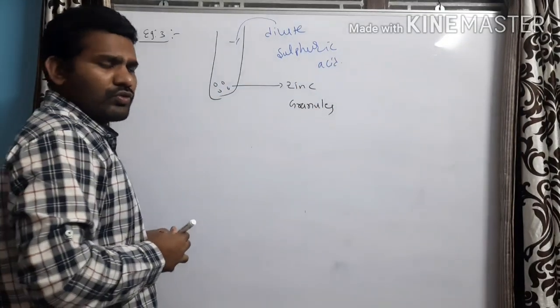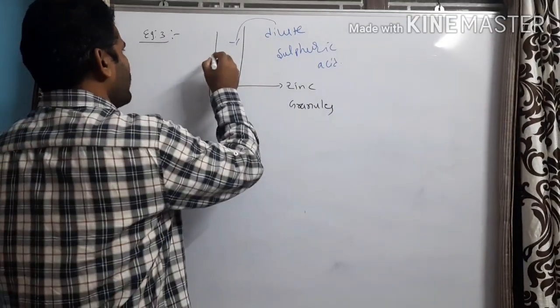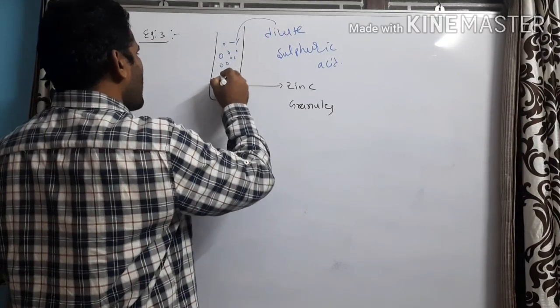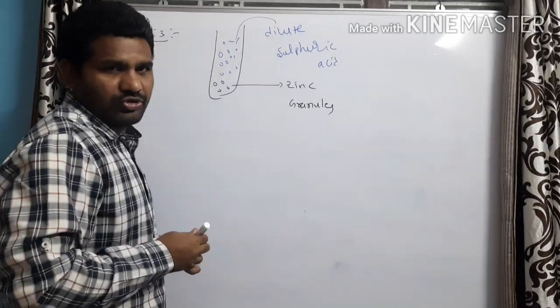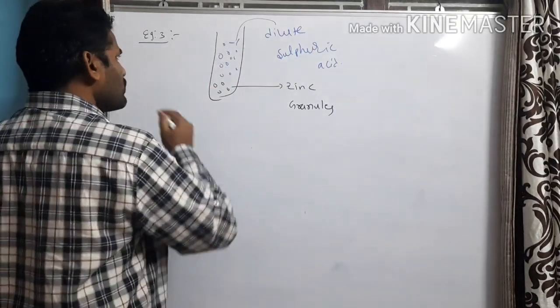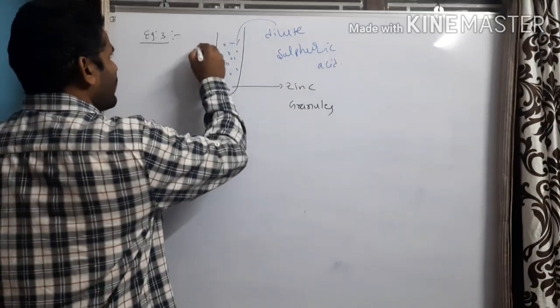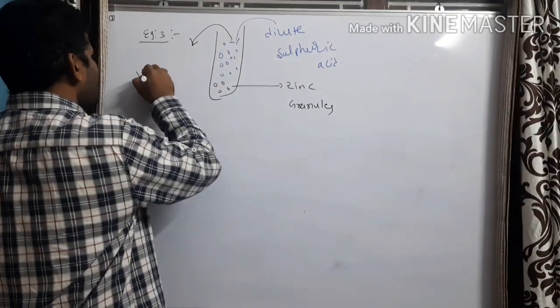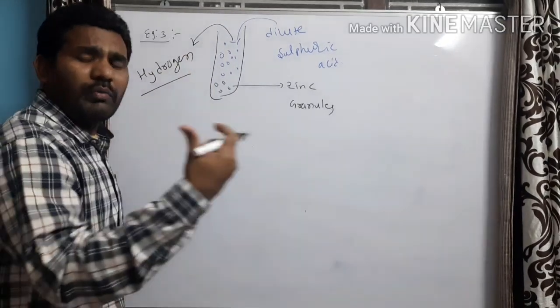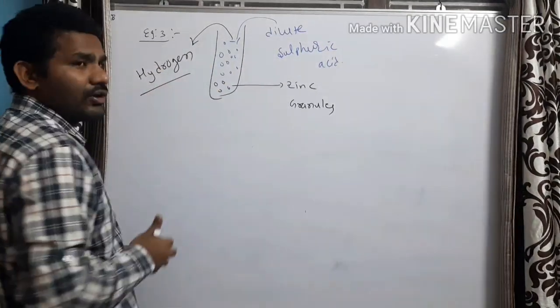After some time, you can observe that there are air bubbles coming out from the reaction mixture. What are those air bubbles indicates? Those air bubbles indicate the gas liberated here is nothing but hydrogen. You may have doubt. How you can say that the liberated gas is hydrogen?